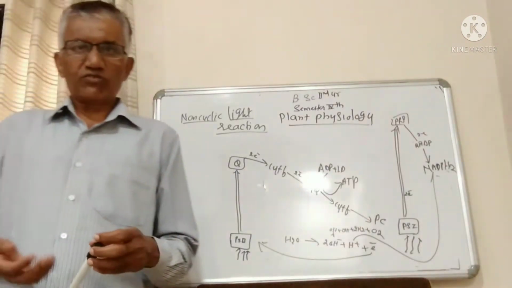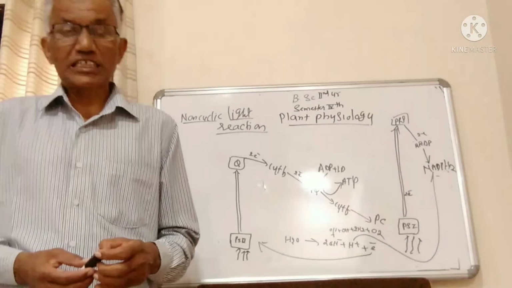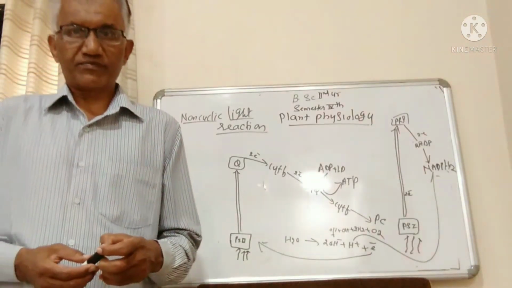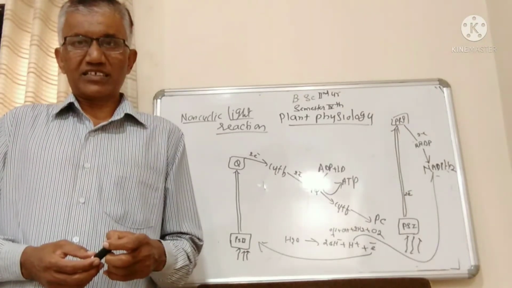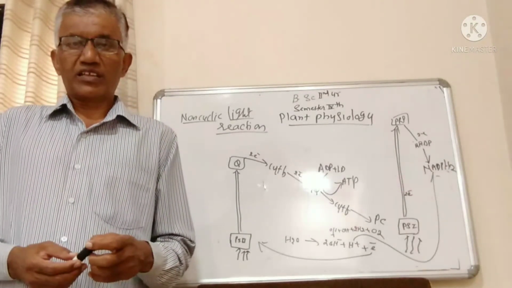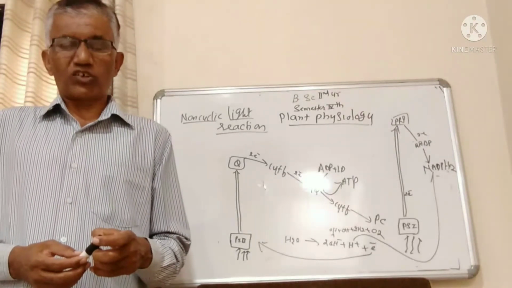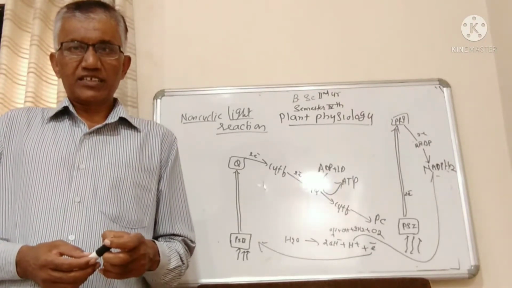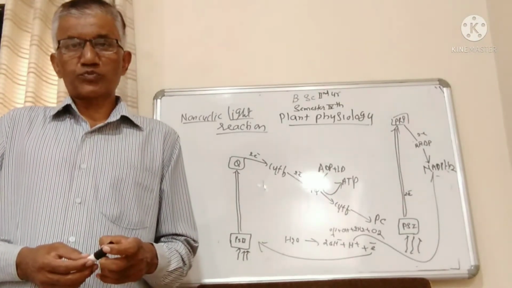Once again I will give the definition of what is meant by photophosphorylation. Photophosphorylation is a process where ADP is converted to ATP by adding one inorganic phosphate in the presence of light. Therefore it is known as photophosphorylation.